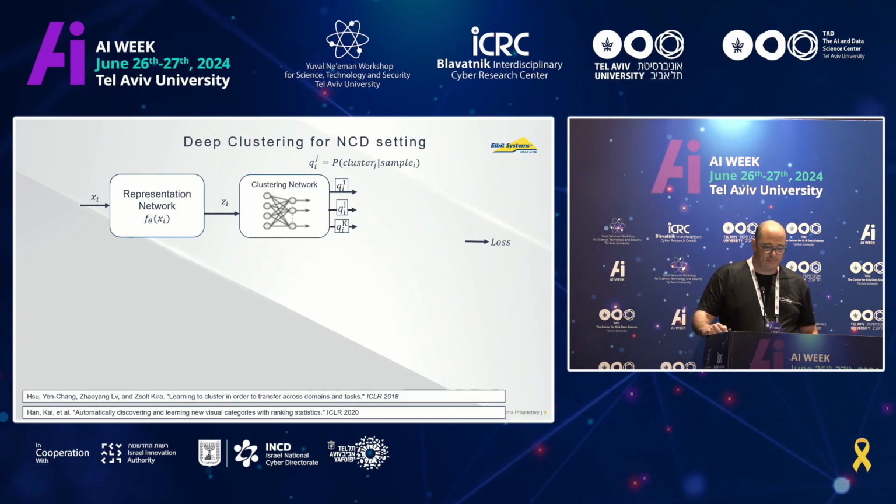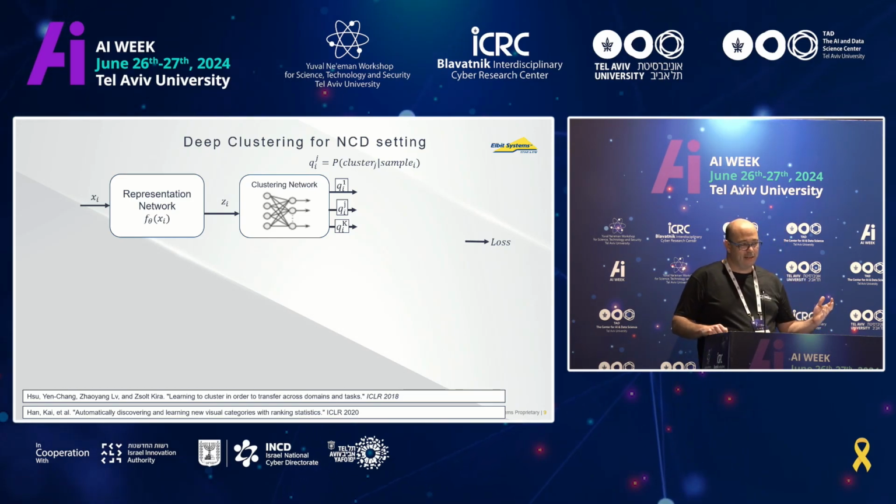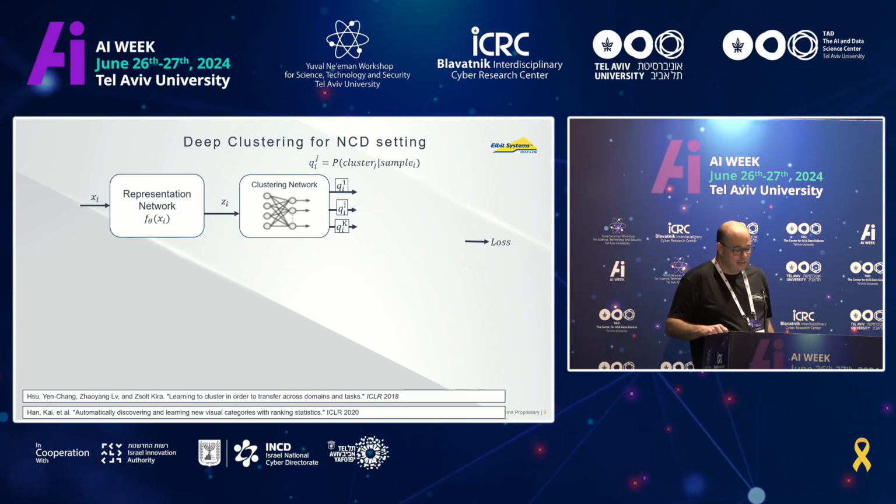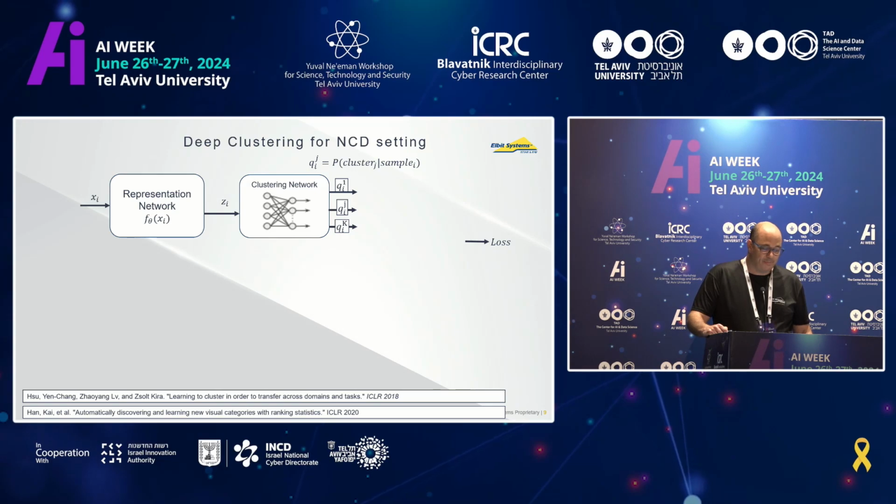This is nice, but I still need a loss, right? Of course I need to train this network on all my data, my unlabeled data as well, whereas before I just trained it on the labeled data, so there was no problem. But now the clustering network also has to see my unlabeled data, which is not supervised, so not labeled. So how can I do this? The idea that is working quite nicely is to use contrastive learning.